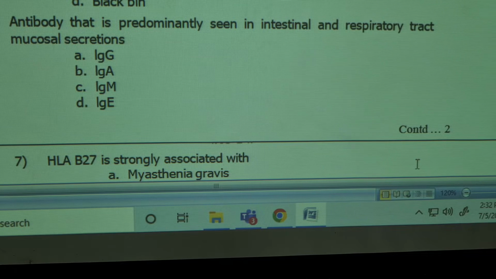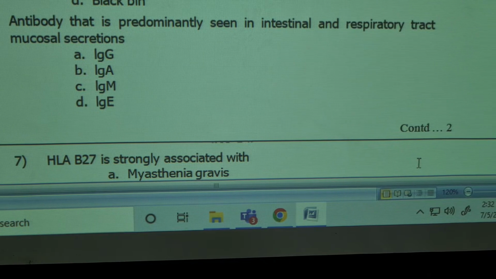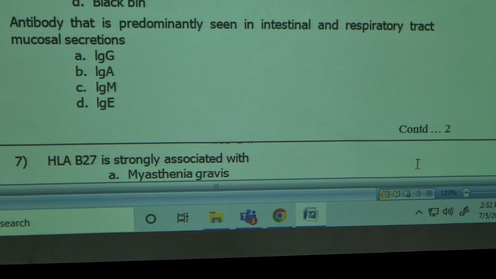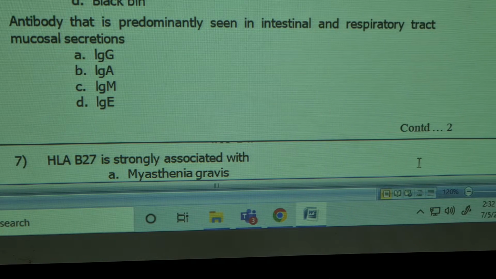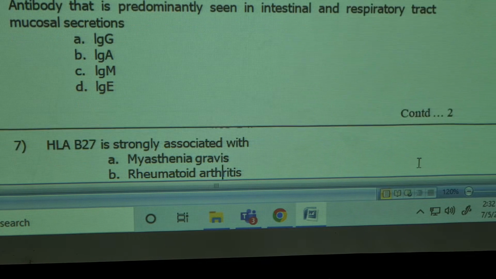Antibody that is predominantly seen in the intestinal, respiratory tract and mucosal secretions. This is also called secretory antibody, IgA. It has two molecules of immunoglobulin held together by a secretory piece. It is found in the secretions, IgA.